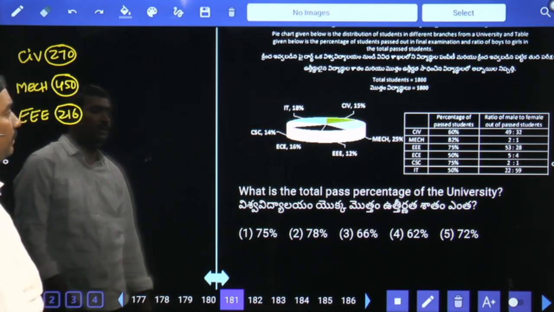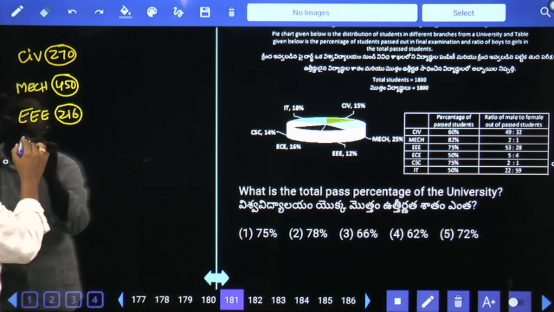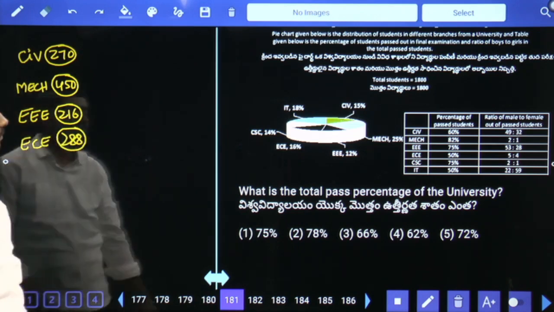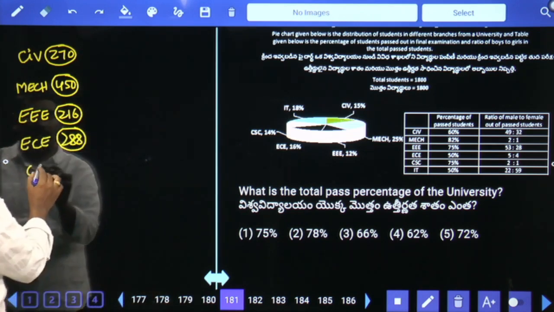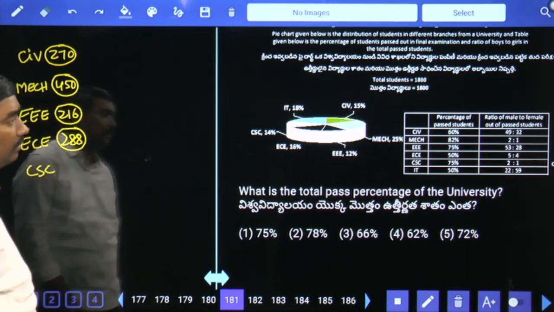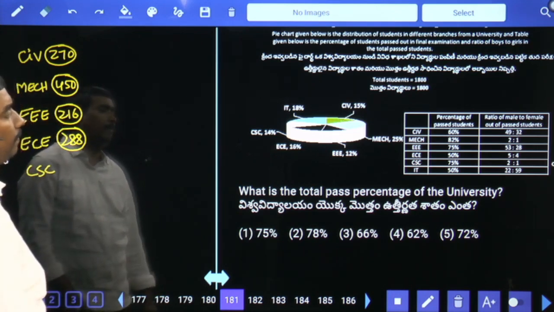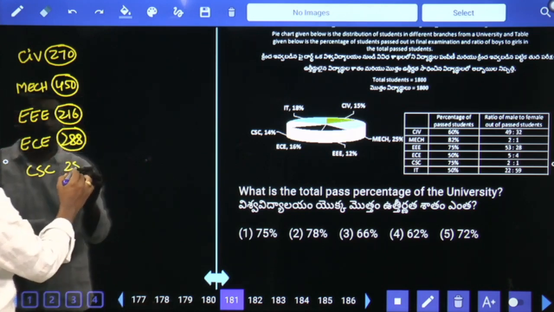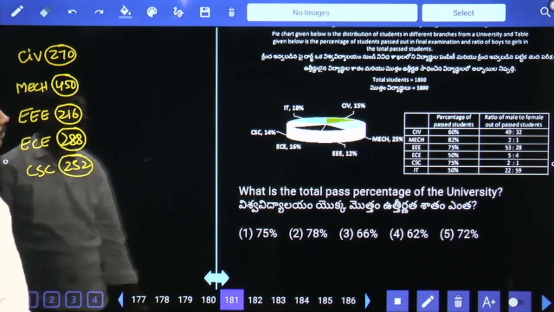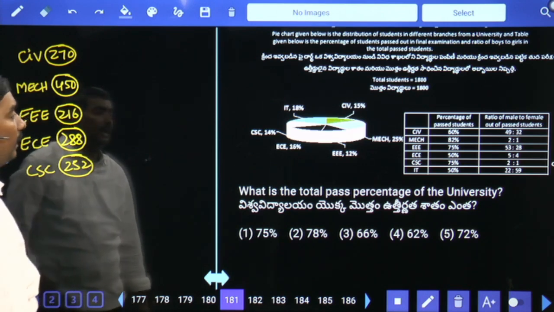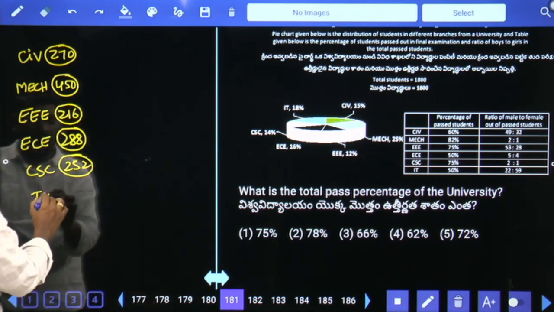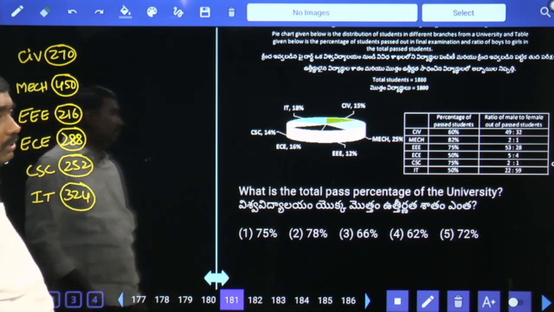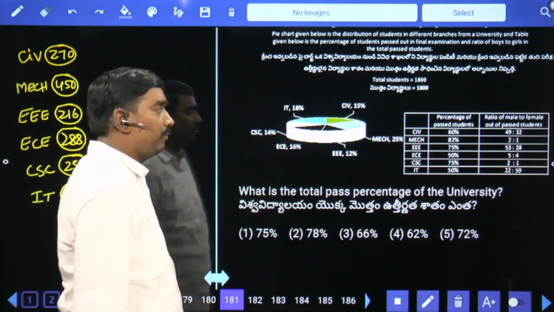ECE 16% means 288. CSC 14% means 252. IT 18% means 324. These are the total number of students in the respective courses.